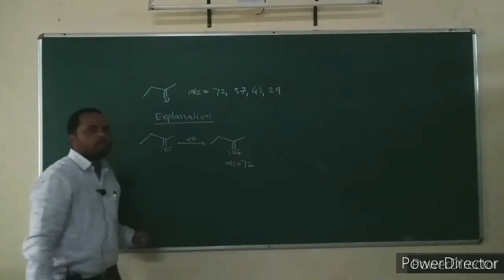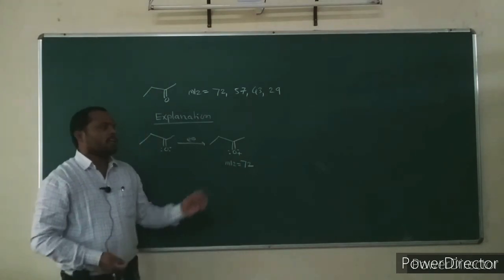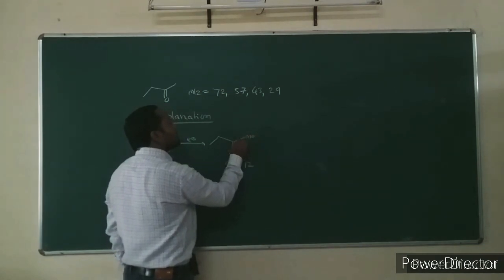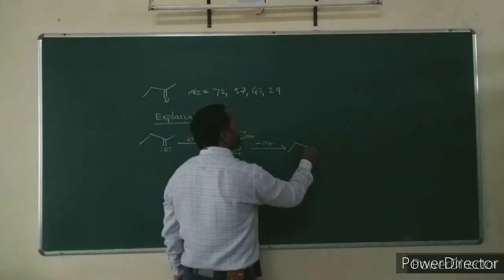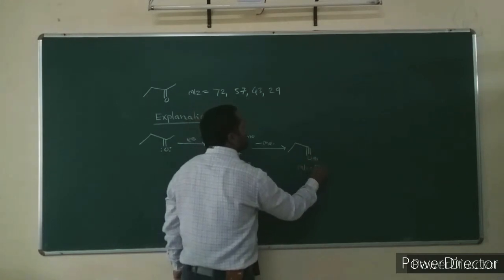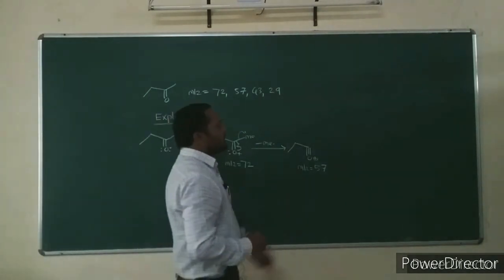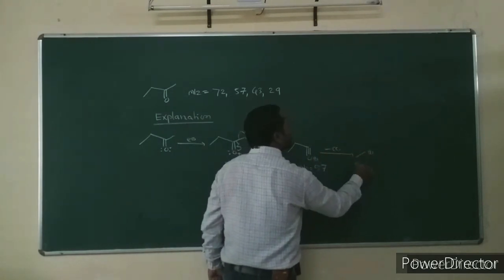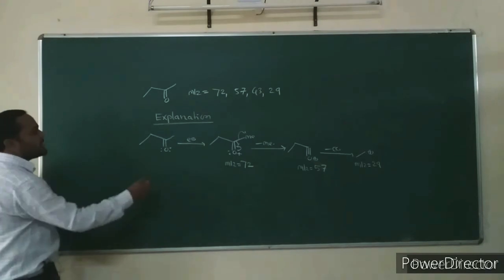4 carbons, 1 oxygen: 4 into 12, 48, plus 16, 64, and 8 hydrogens, 72. Then it undergoes loss of a methyl radical. There is formation of a fragment ion by alpha cleavage at mass to charge ratio 57. The difference between 72 and 57 is 15. This fragment ion is formed. It further undergoes loss of carbon monoxide, and an ethyl carbocation is formed, which has mass to charge ratio 29.